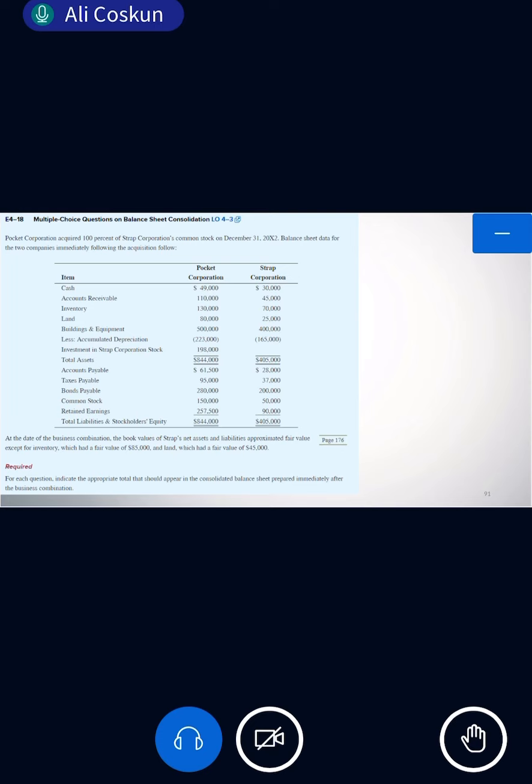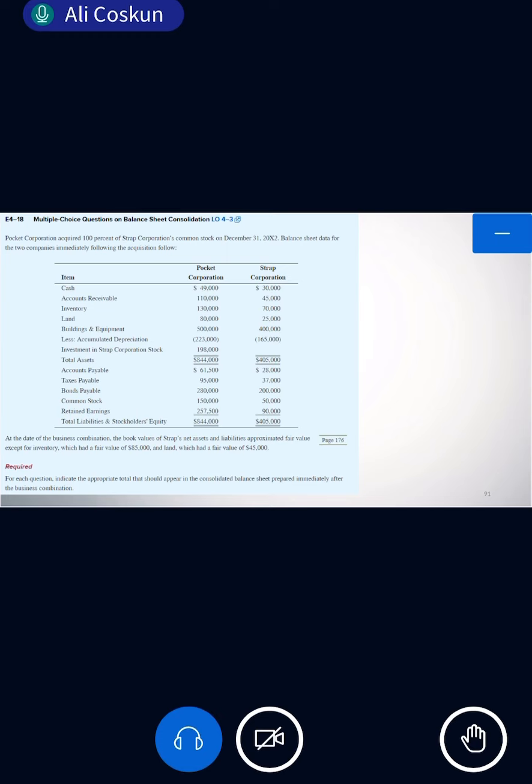How much will be the total land in the consolidated balance sheet? Rukia, what do you think about that? Book value of parent, how much, Rukia? Land. Parent book value is 80. You see that? 80,000.